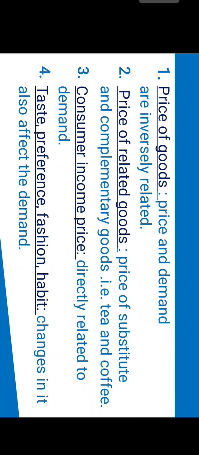Second is prices of related goods. Prices of substitute and complementary goods, for example tea and coffee. If the price of tea rises, the consumer prefers coffee, and when coffee's price rises, then the consumer shifts to tea. Third is consumer income, which is directly related to the demand. Fourth is taste, preferences, fashion and habit. If the consumer's taste, preferences, fashion and habits change, it also affects the demand.